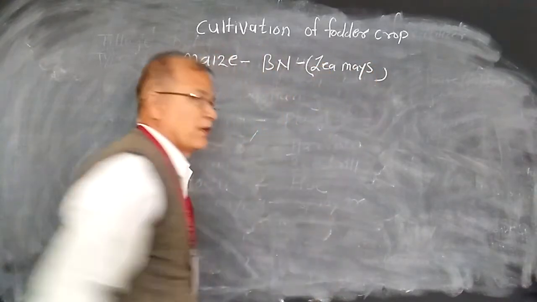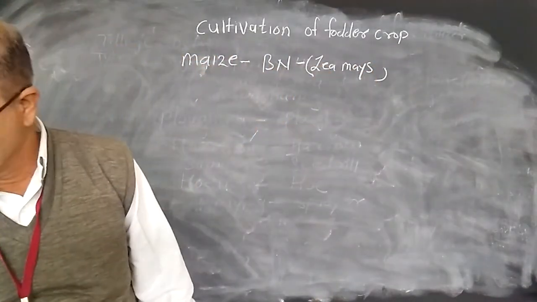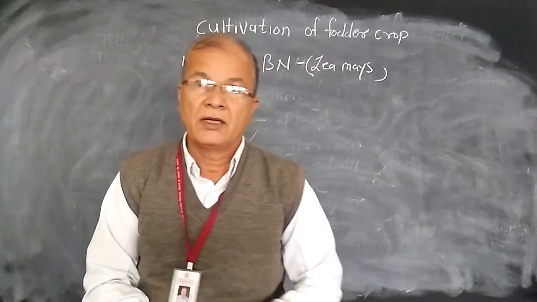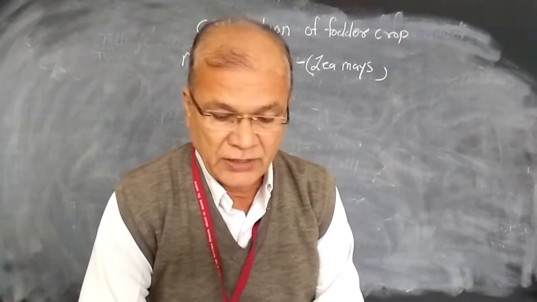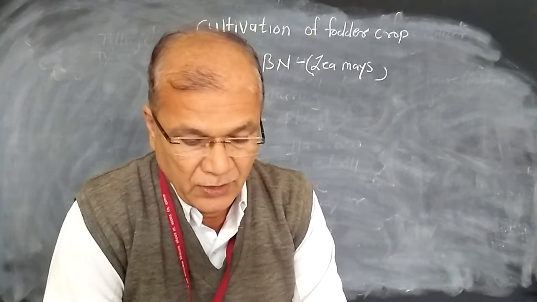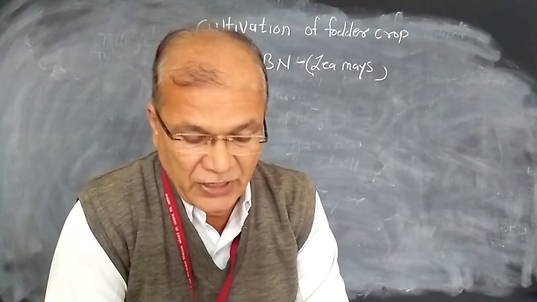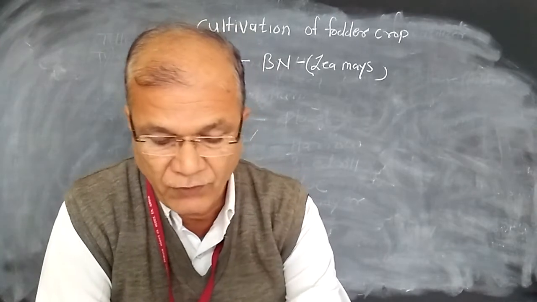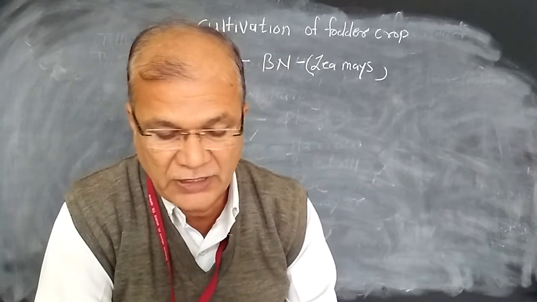Cultivation of this particular maize crop. In short, maize is one of the most important fodder crops in the world, serving as food for man and forage for cattle.